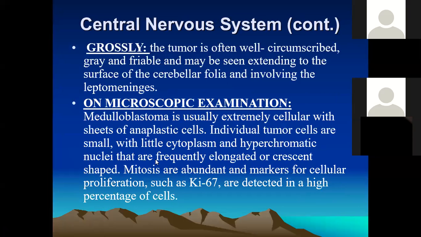Gross appearance of the medulloblastomas: these tumors are well circumscribed lesions that grow rapidly.